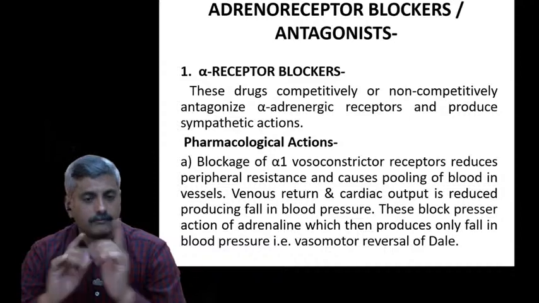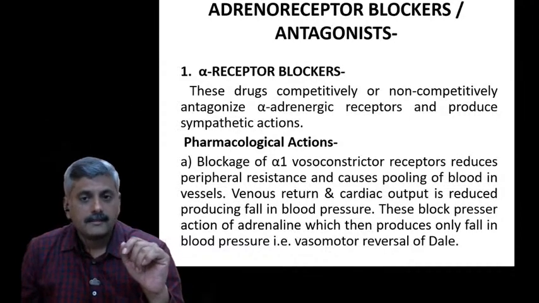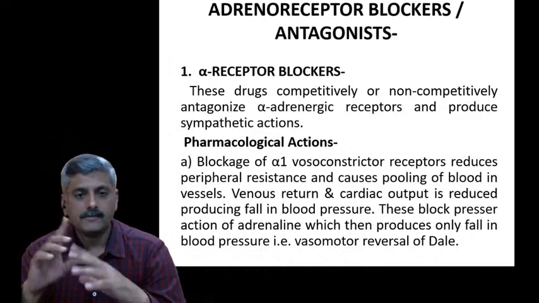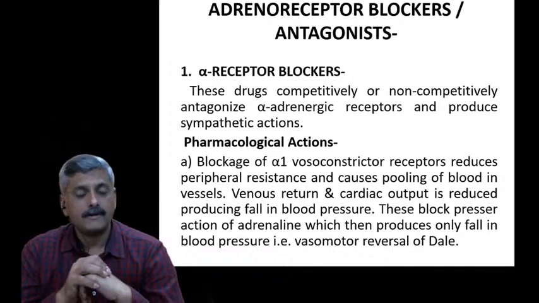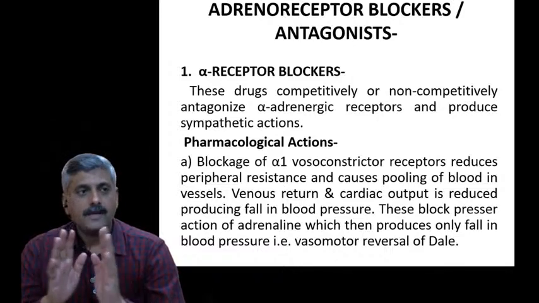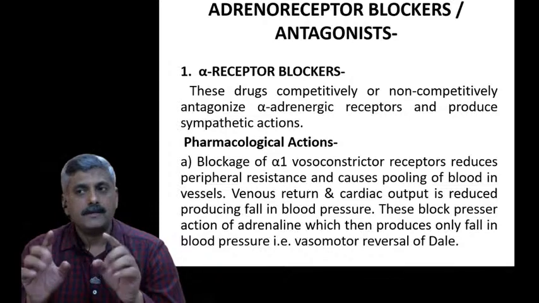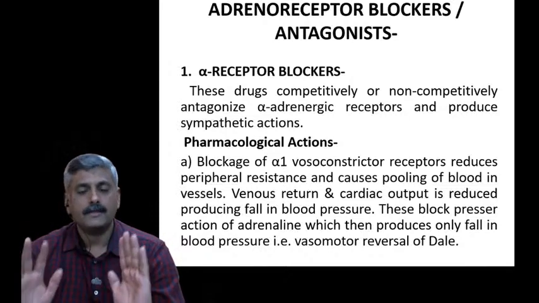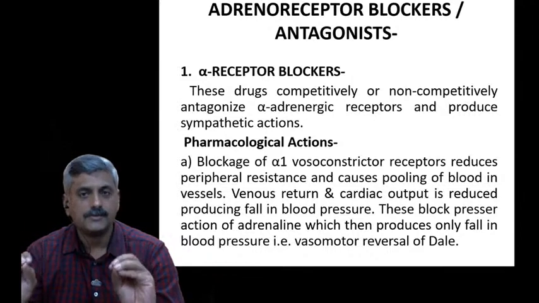What happens when this antagonistic effect is occurring, meaning blocking of the alpha 1 receptor? As we have blocked the alpha receptor, what is the role of the alpha receptor? That is constriction. So it gets avoided.